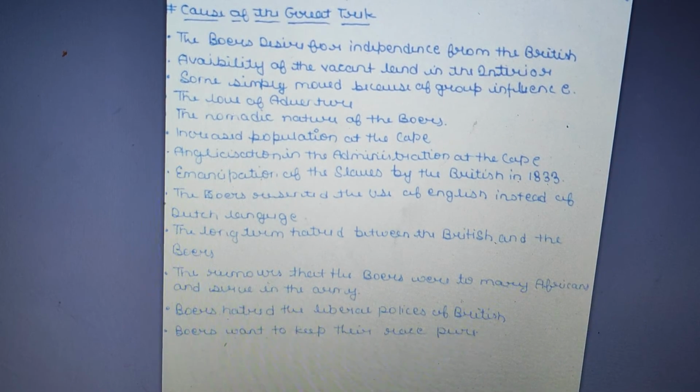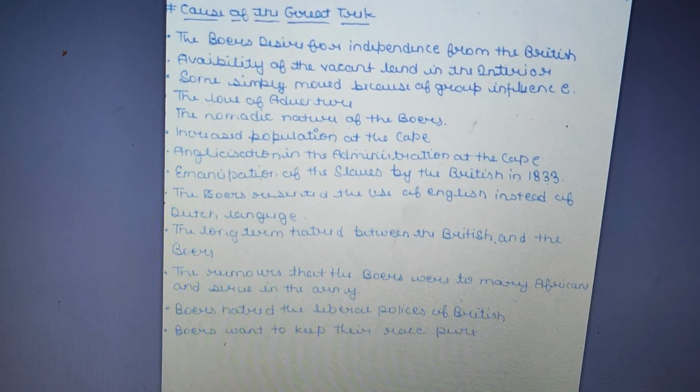So this was also one of the reasons that the Great Trek started. But what I think is that the main reason was the British rule. They didn't want British rule over them. They were seeking their freedom and wanted their independence back. That's why they started to move to the interior of Southern Africa. I hope you got it, guys.